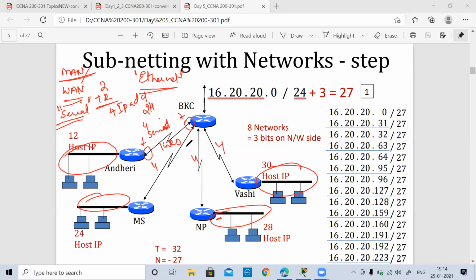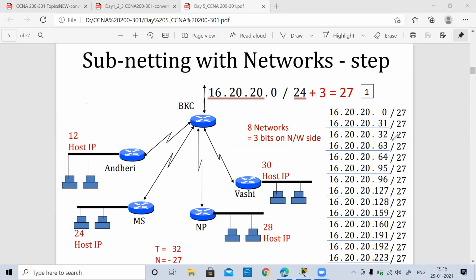So for the maximum host requirement, I find it in Vashi, which has 30 hosts. 40% of that I will calculate, and I will see how many hosts I will have at maximum in the near future. That part is not taken care of over here. This kind of design is known as fixed length subnetting. This is something important.